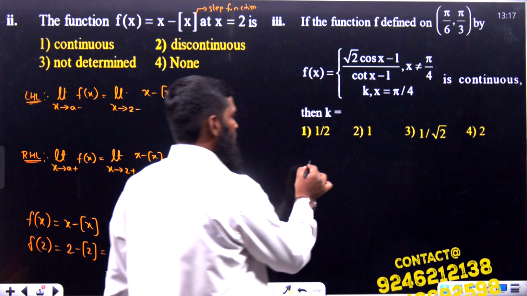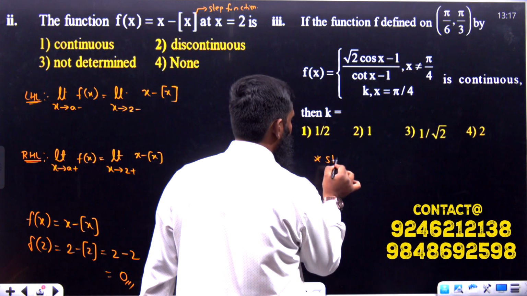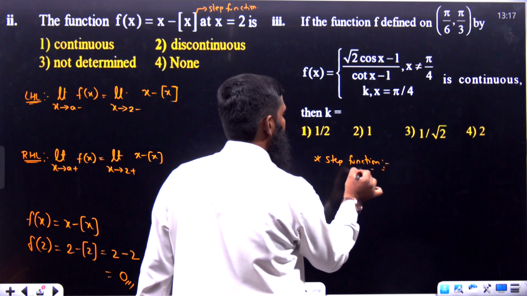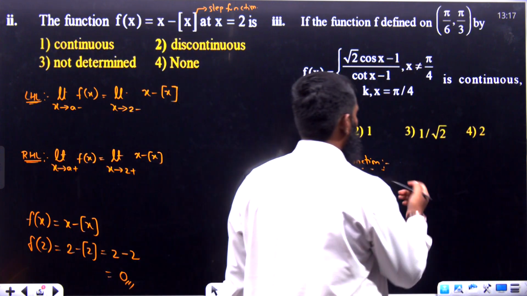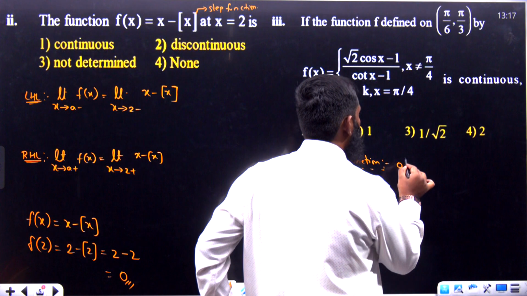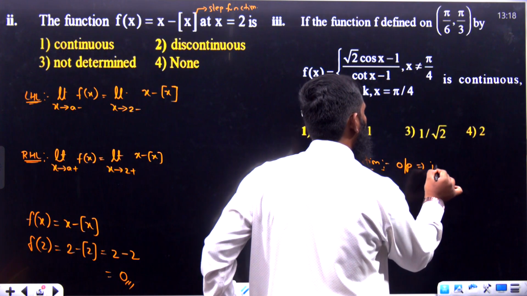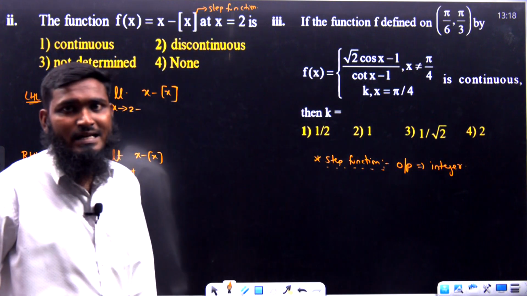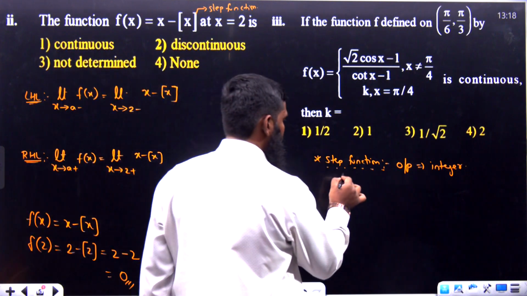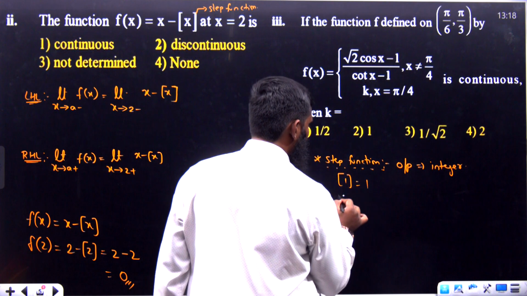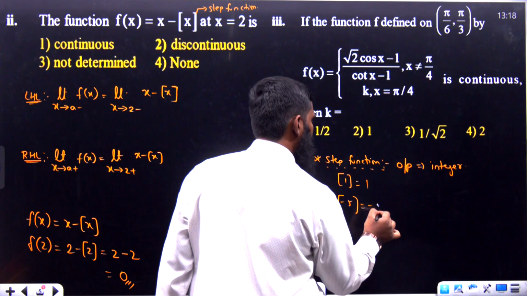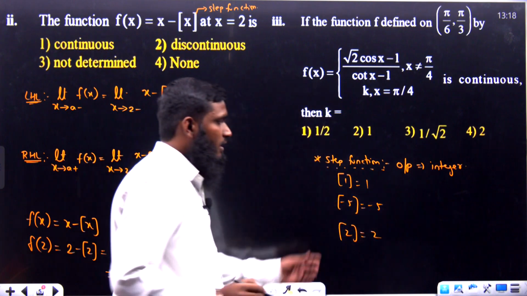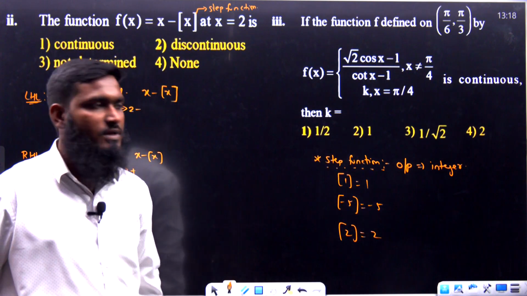If you know the step function concept, let us see what is the meaning of the step function. Output should always be an integer. What we have to remember is, output should always be an integer. Let us take some examples over here. Bracket of 1 is equal to 1. Bracket of minus 5 is minus 5. Bracket of 2 is 2. So whatever the output we are having, it should compulsorily be an integer only.